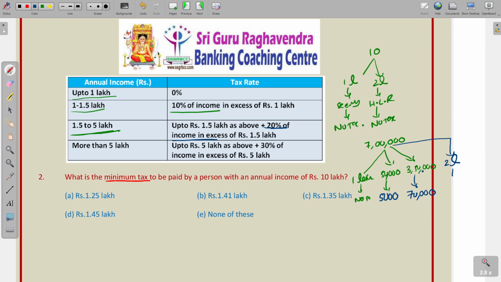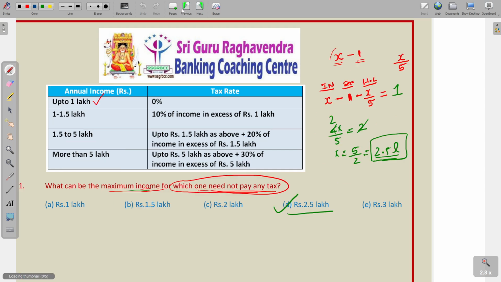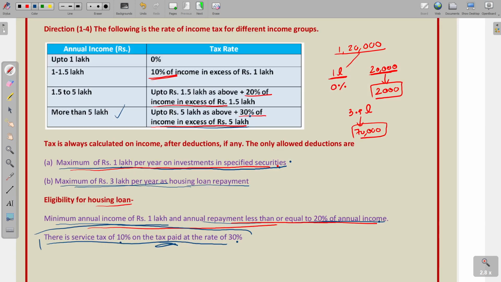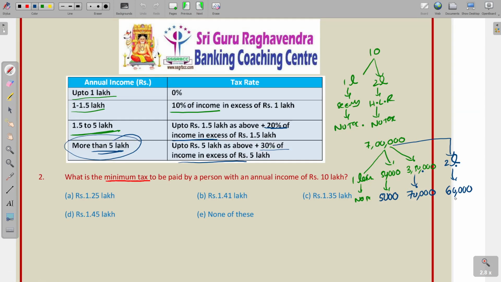For this 2 lakhs, that means this 2 lakhs is exceeding this 5 lakhs. Out of 7 lakhs, already we paid the tax like this. The remaining 2 lakhs will come under the more than 5 lakhs category. You should pay 30% of the income. In 2 lakhs, 10% is 20,000, 30% means 60,000. Then, in addition, you have seen one thing. That is, there is a service tax of 10% on the tax paid at the rate of 30%. You should pay the service tax of 10%.